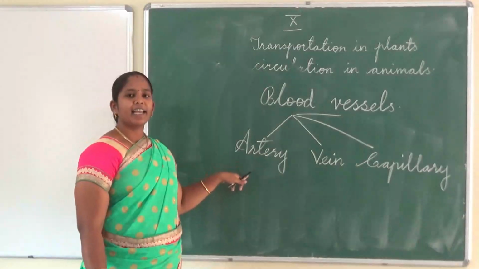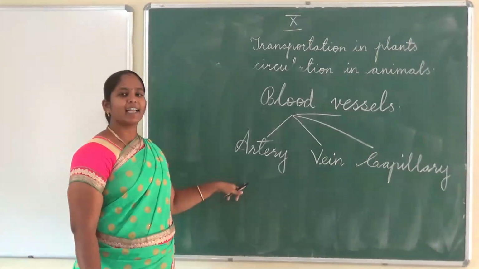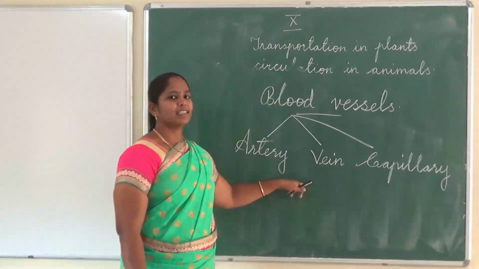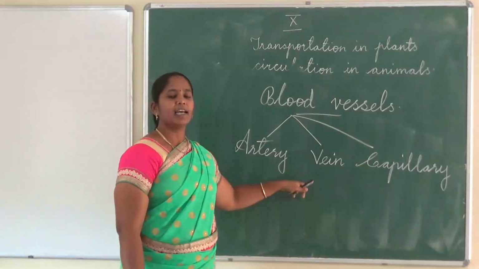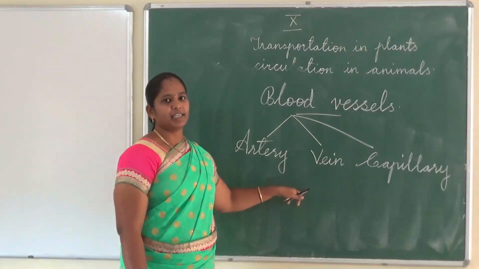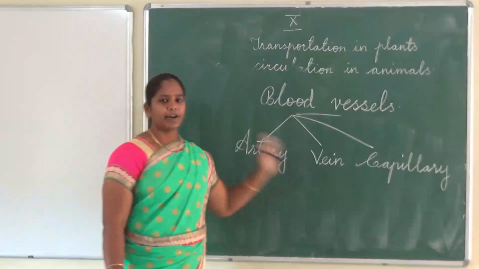And arteries carry oxygenated blood except the pulmonary artery, which carries deoxygenated blood. All veins carry deoxygenated blood except the pulmonary vein, which carries oxygenated blood. So these are the main differences between arteries and veins.